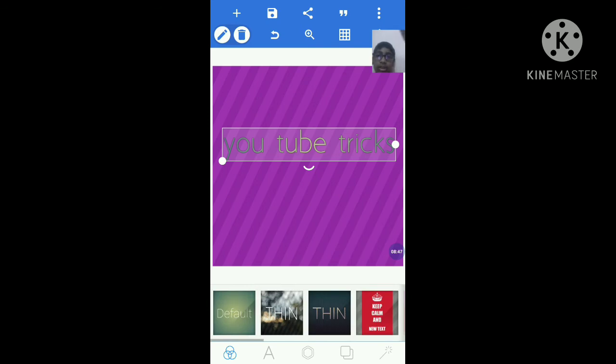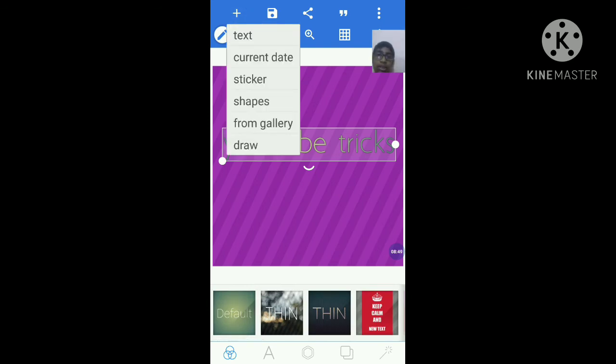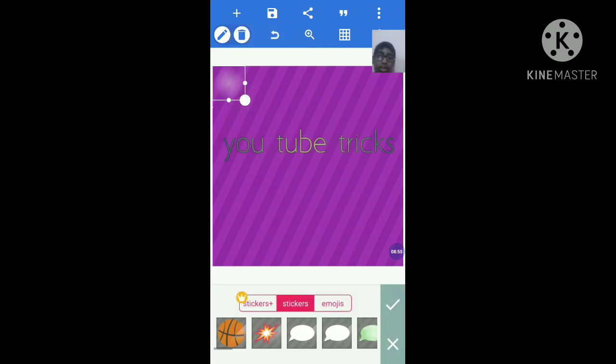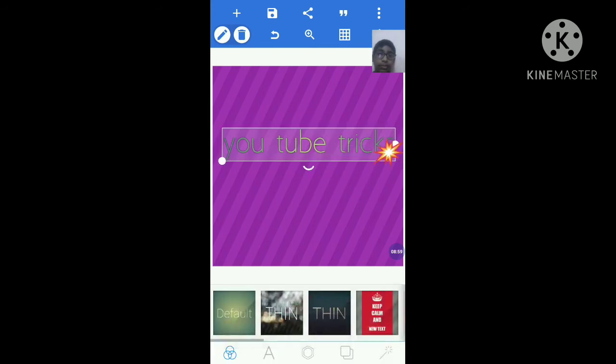For this you can do like this, and there is also a plus button here. If you want, you can write text, and you can also write your date. Stickers: suppose I took a sticker like this, YouTube tricks.